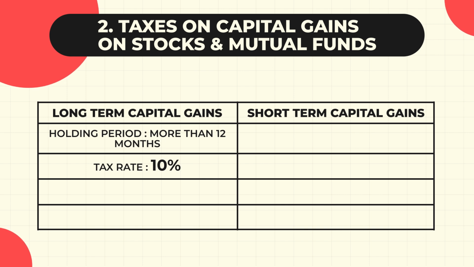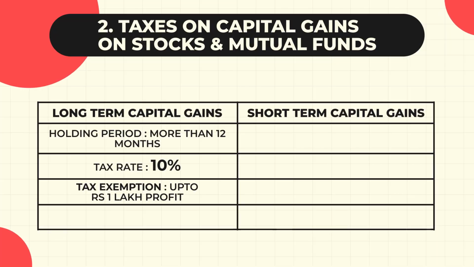However, the long-term capital gains up to 1 lakh rupees is exempt from taxes. This means you will only pay the 10% tax on profits above 1 lakh rupees. And you must note that the TDS or the tax deductible at source of 10% will be deducted from your profit.